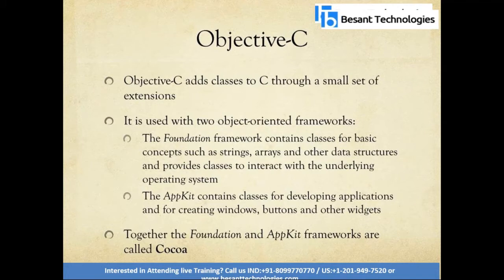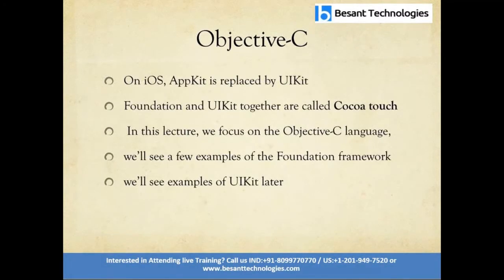Whereas AppKit is for developing applications and interacting with the OS through widgets like buttons, text views, etc. Together, Foundation and the AppKit framework are called Cocoa. On iOS, AppKit is replaced by UIKit. Foundation and UIKit together are called Cocoa Touch. In this lecture, we focus on the Objective-C language and some examples of the Foundation framework.